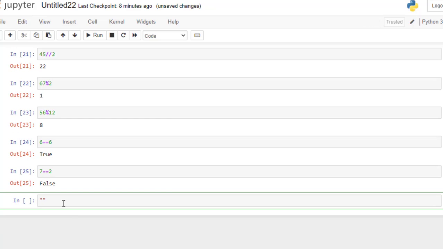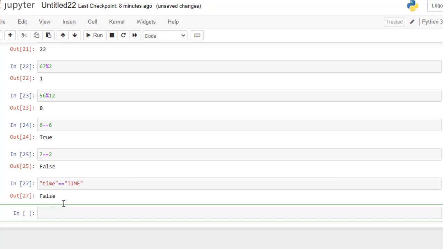Suppose you write time, is it equal to the same word written in uppercase? No, it's not equal, because Python is a case sensitive language. So even if you are typing the same words but in a different case, it won't recognize it and will give you a False output.